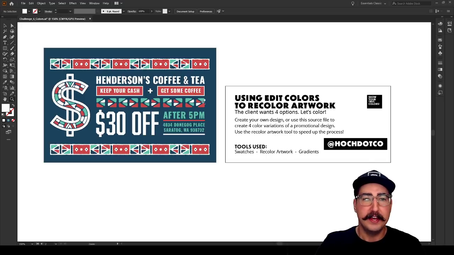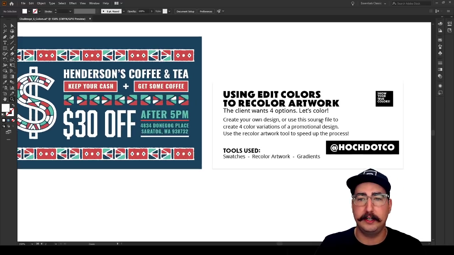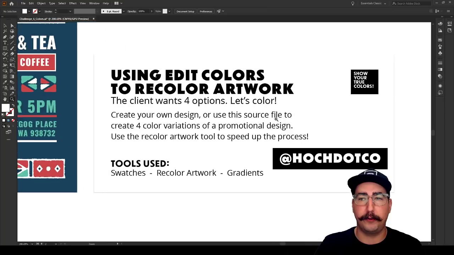There we go. So we're working in Adobe Illustrator. Again, a great way to make scalable designs, to make things that are interchangeable. And let's go ahead and read our brief for the day.